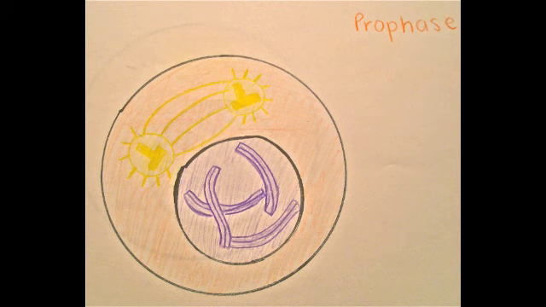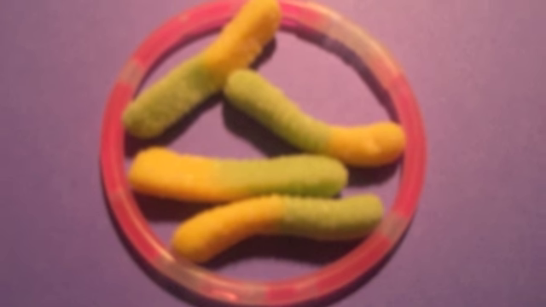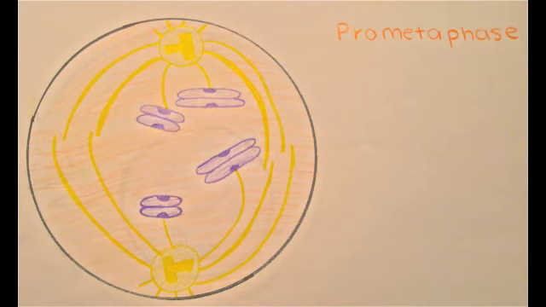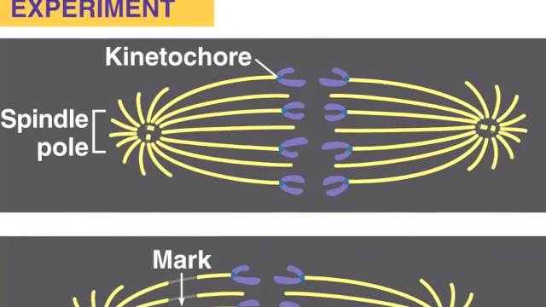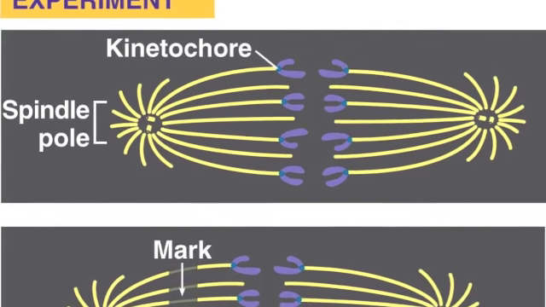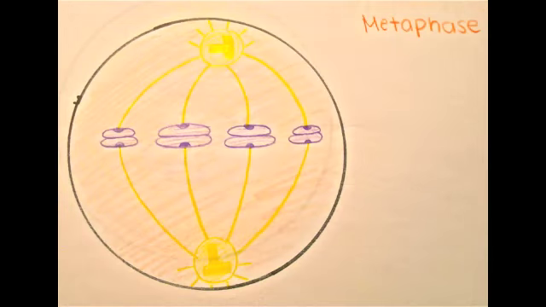This signals the beginning of prometaphase. In prometaphase, the chromosomes are now highly condensed and each sister chromatid has a kinetochore, a specialized protein structure located at the centromere. Some of the spindle microtubules attach to kinetochores, moving the chromosomes into an agitated motion. Other spindle microtubules attach to opposite poles, moving the chromosomes towards the center of the cell.